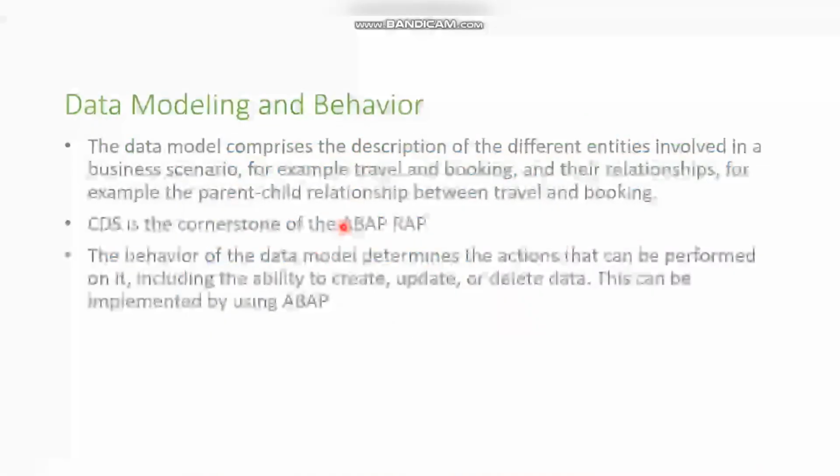So let us talk in detail about these three layers: data modeling and behavior. This data model will have the different CDS views available. For example, we are working with the travel and booking app. So there should always be a relation between travel and booking, and that relation and all the CDS views logic will be available in our data modeling and behavior. So CDS view is the cornerstone of the ABAP RAP. If you want to learn RAP, you should know about CDS.